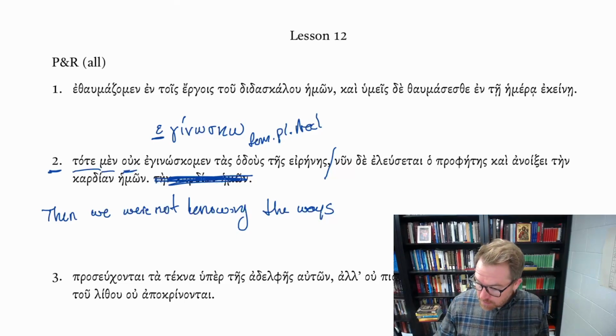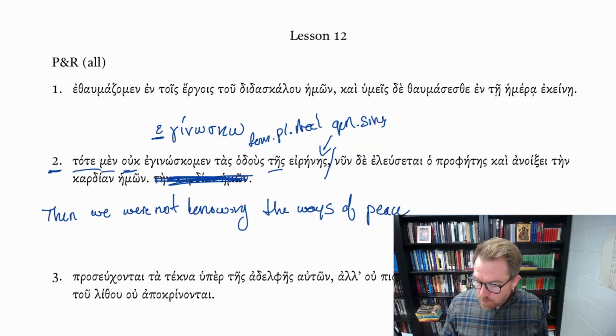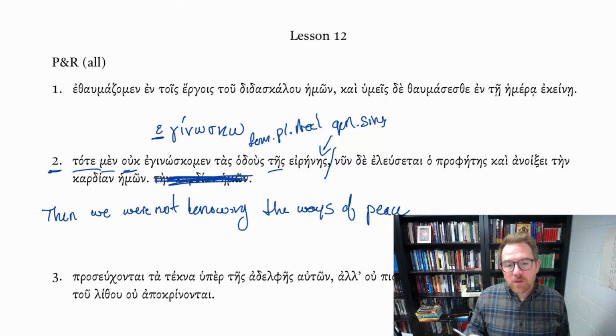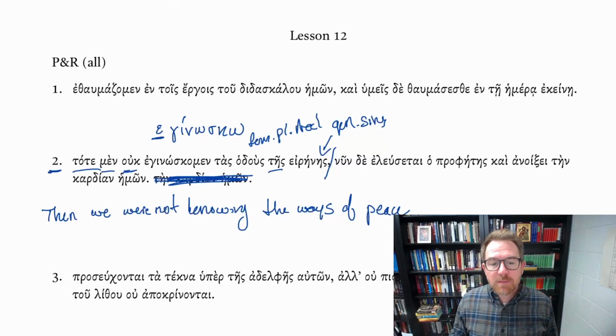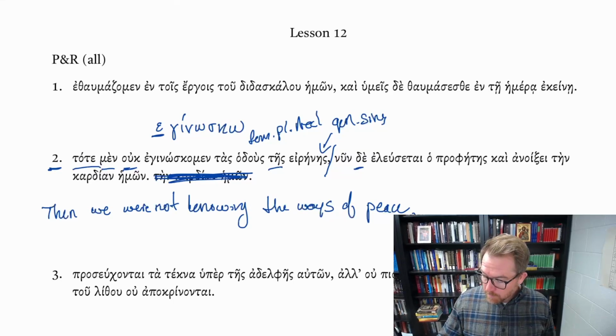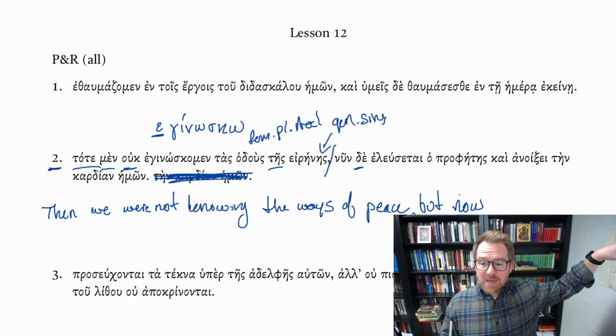Tes eirenes, tes is the genitive singular. Eirenes, the ways of peace. So then we were not knowing the ways of peace. Why is it we're knowing? Because we're looking at that first person, plural, imperfect, active, indicative. We were not knowing the ways of peace. But now, so it's contrasting back then and now,